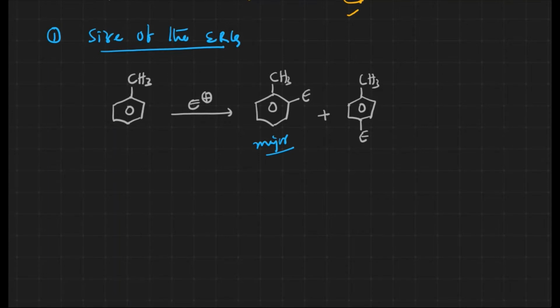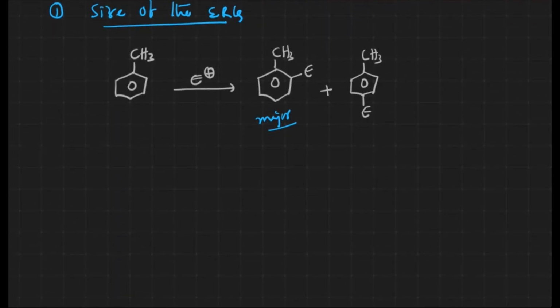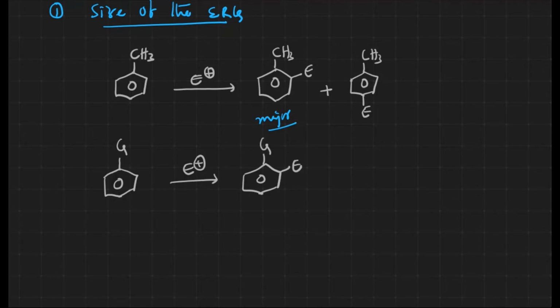Now let us assume that apart from the methyl group, if any other groups are there, let me take a general group with an electrophile. We'll get two kinds of products, ortho substituted and para substituted also.